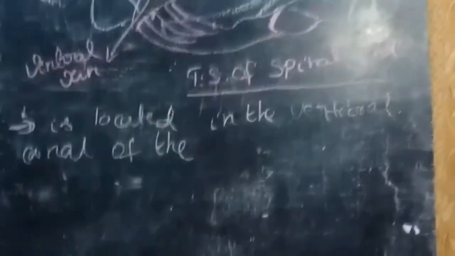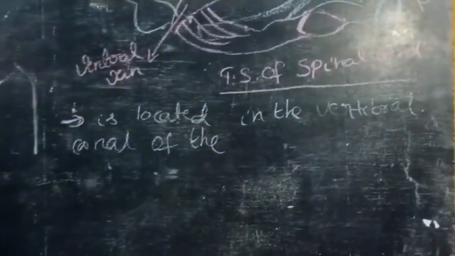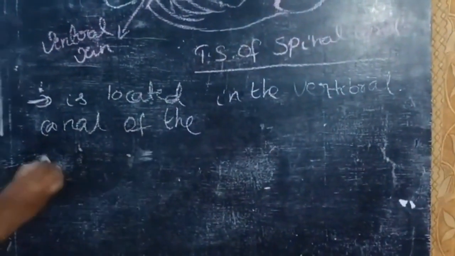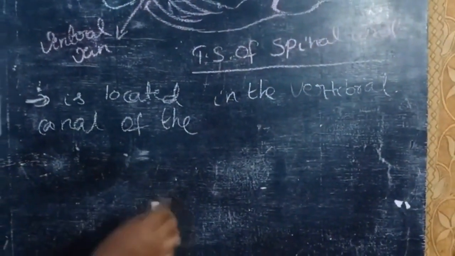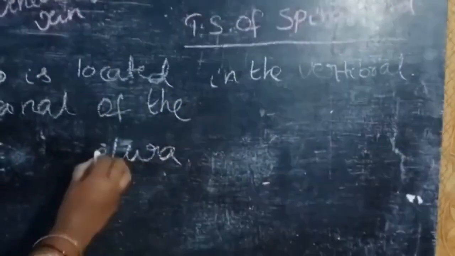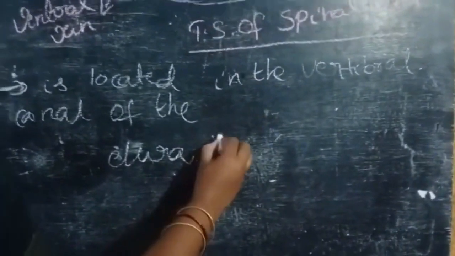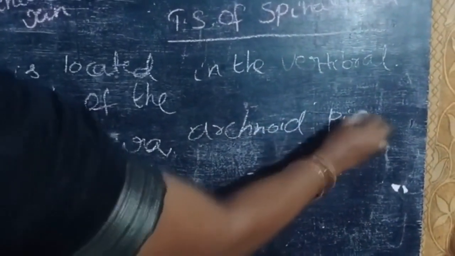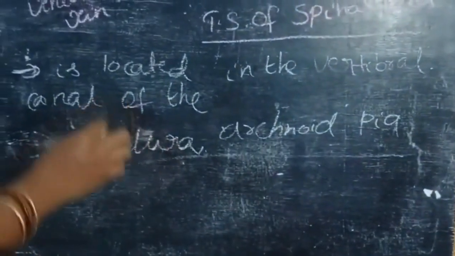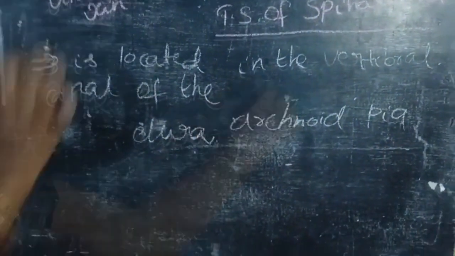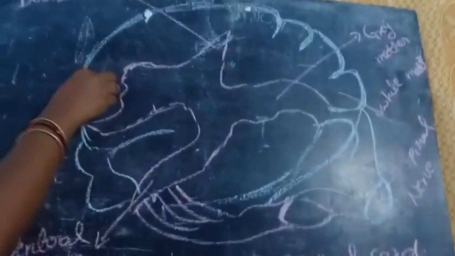It is protected by the vertebrae and the spinal meninges called dura mater, arachnoid and pia mater. These are the three meninges of the spinal cord that protect it. Next one, grey matter is at the center and white matter is on the outer side.